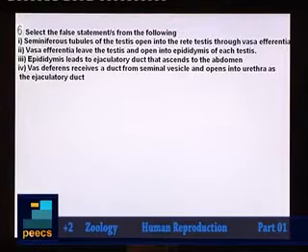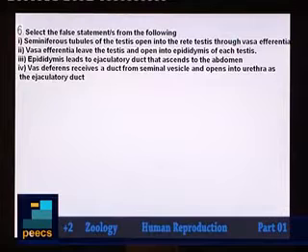Because vas deferens is the duct which is ascending into the abdomen, and after collecting a duct from seminal vesicle, it will form the ejaculatory duct. So this statement is totally wrong. Epididymis is actually situated on the posterior surface of each testis. So this statement is wrong. Now coming to fourth one, vas deferens receives a duct from seminal vesicle and opens into urethra as ejaculatory duct. This is a correct statement.